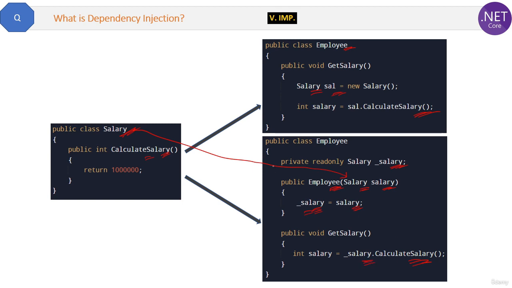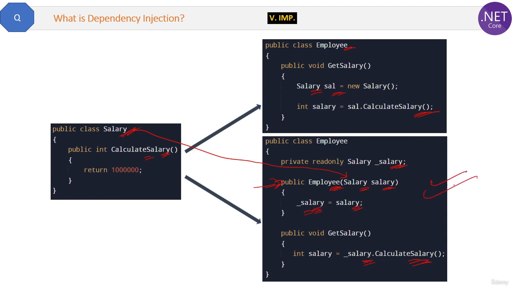Here the Employee class is dependent on the Salary class. Remember, the dependency, the Salary class, is injected into the Employee class through the constructor. Therefore, the constructor has a very important role here. Now the most important question is why we are doing all this. This looks slightly more complex than normal object creation, right?